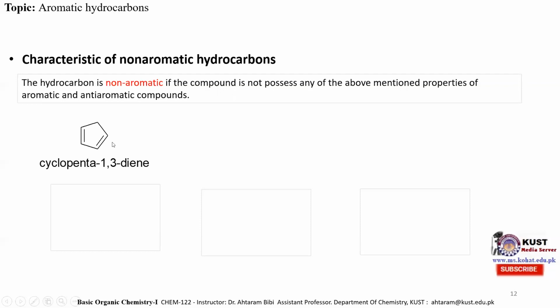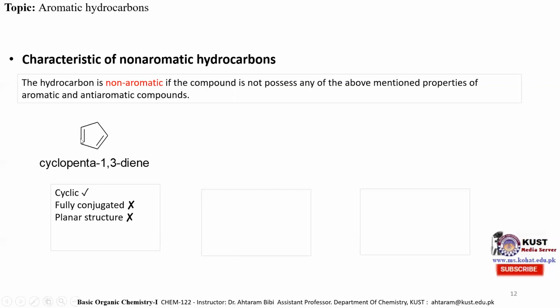For example, we can see over here the cyclopenta-1,3-diene molecule, and we can see that it is a cyclic molecule, so it possesses that property of aromatic and anti-aromatic hydrocarbons. It is not fully conjugated because these 4 carbons are sp2 hybridized, but this carbon is not sp2 hybridized, so it does not have a planar structure because it has an sp3 hybridized carbon atom.